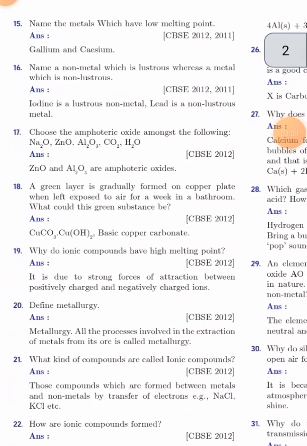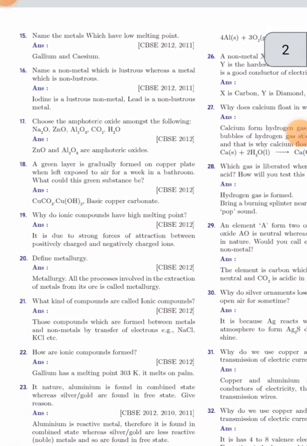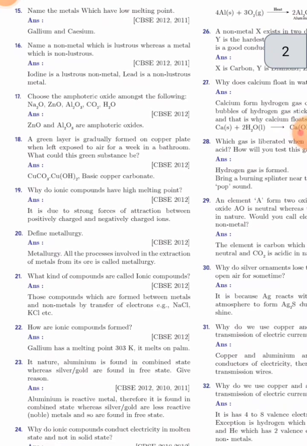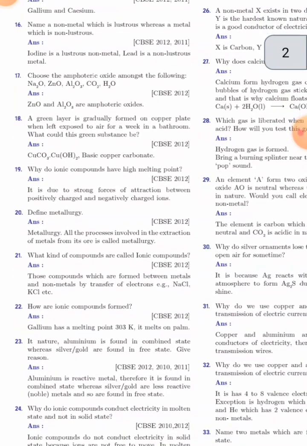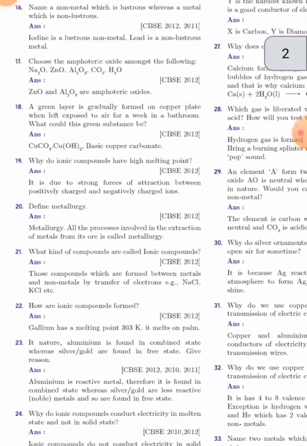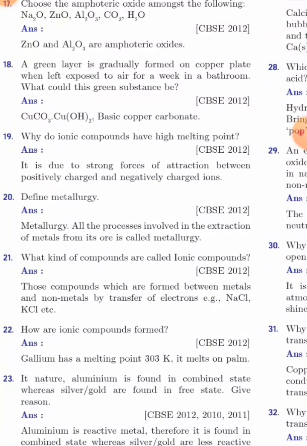Now come to the next question. Why do ionic compounds have high melting points? Answer: it is due to the strong forces of attraction between the positively charged and negatively charged ions. Here we see question number 19: define metallurgy. Metallurgy: all the processes involved in the extraction of a metal from its ore are called metallurgy.